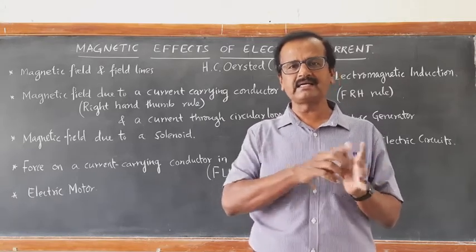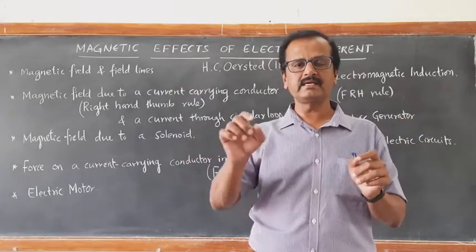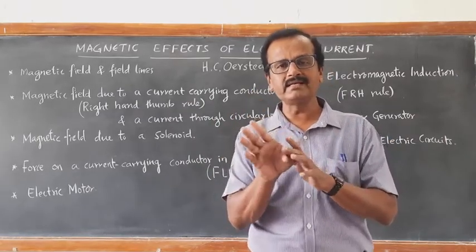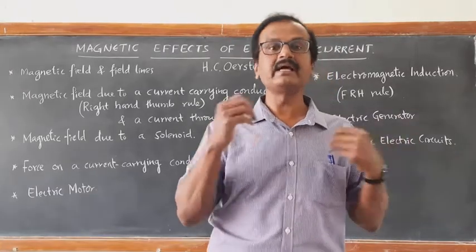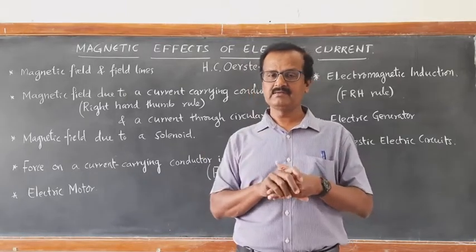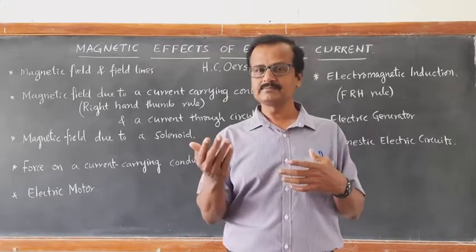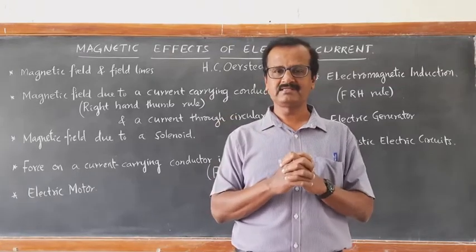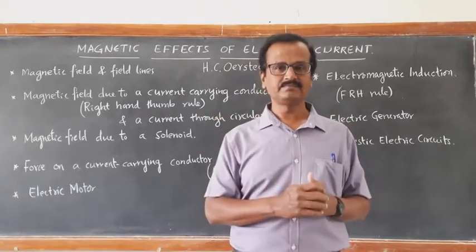By passing the electric current through the connecting wire, like copper wire, it could deflect the magnetic needle, meaning it behaves like a magnet. So, magnetism can be obtained with the help of electric current. Can it be possible to have the reverse effect? By moving the magnets, can it be possible to generate electric current? That is what we call the electric effect of magnetic fields. That is what we learn as electromagnetism.